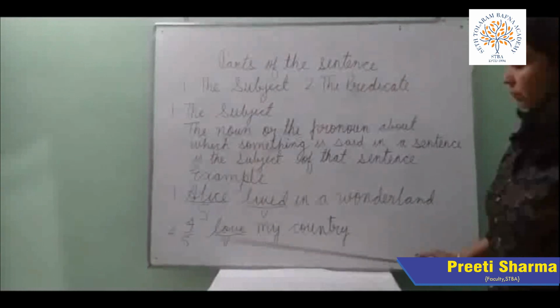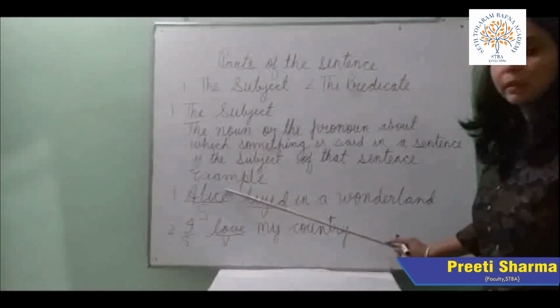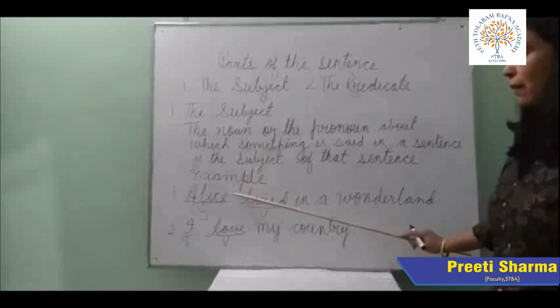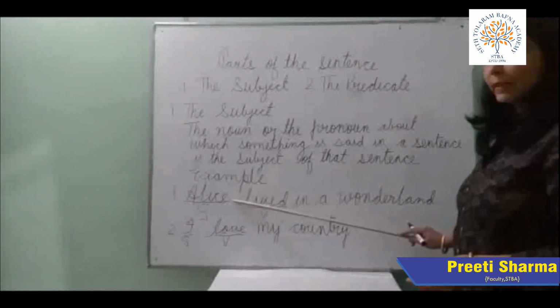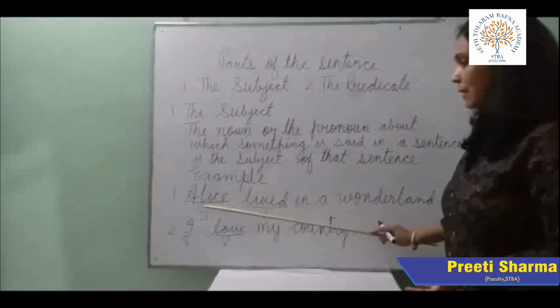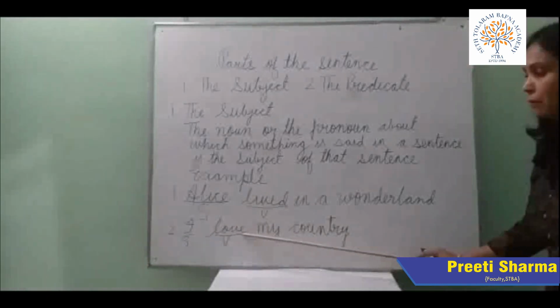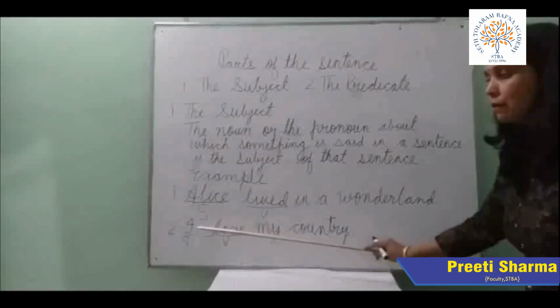So, the word which comes before the verb is the subject. So, now this is very easy to identify the subject in a sentence. Now, in this sentence also you can see the verb is loved and I is your subject which comes before the verb.